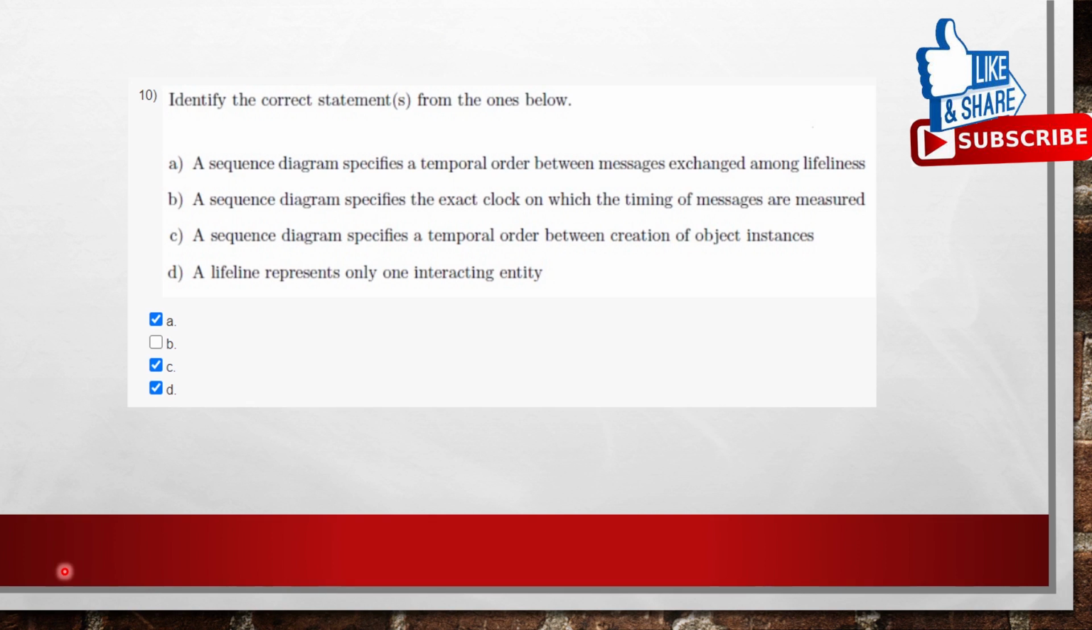Coming to the 10th question, identify the correct statements from the ones below. A sequence diagram specifies a temporal order between messages exchanged among the lifelines. This is true. A sequence diagram specifies the exact clock on which the timings of messages are measured. This is not true. No, we can't measure the exact clock time. A sequence diagram specifies the temporal order between the creation of object instances. So this might be true. And a lifeline represents only one interacting entity. This is true. So options are A, C, D.